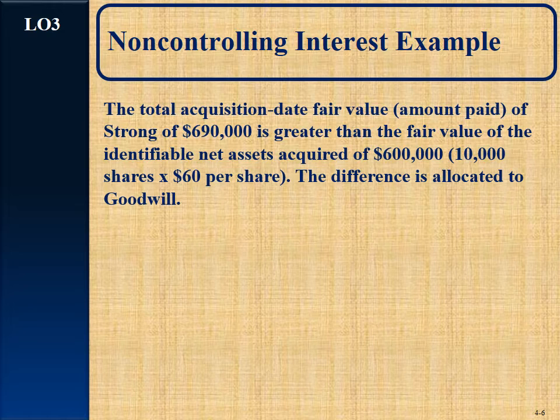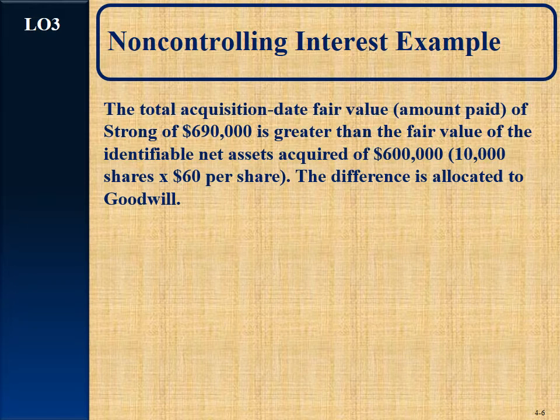Now, these amounts are determined by looking at the number of shares in this purchase, 10,000 in total, the 9,000 owned by the parent, the 1,000 owned by the non-controlling interest. The fair value is truly $60 a share. So that difference of $90,000 has to be allocated to goodwill.